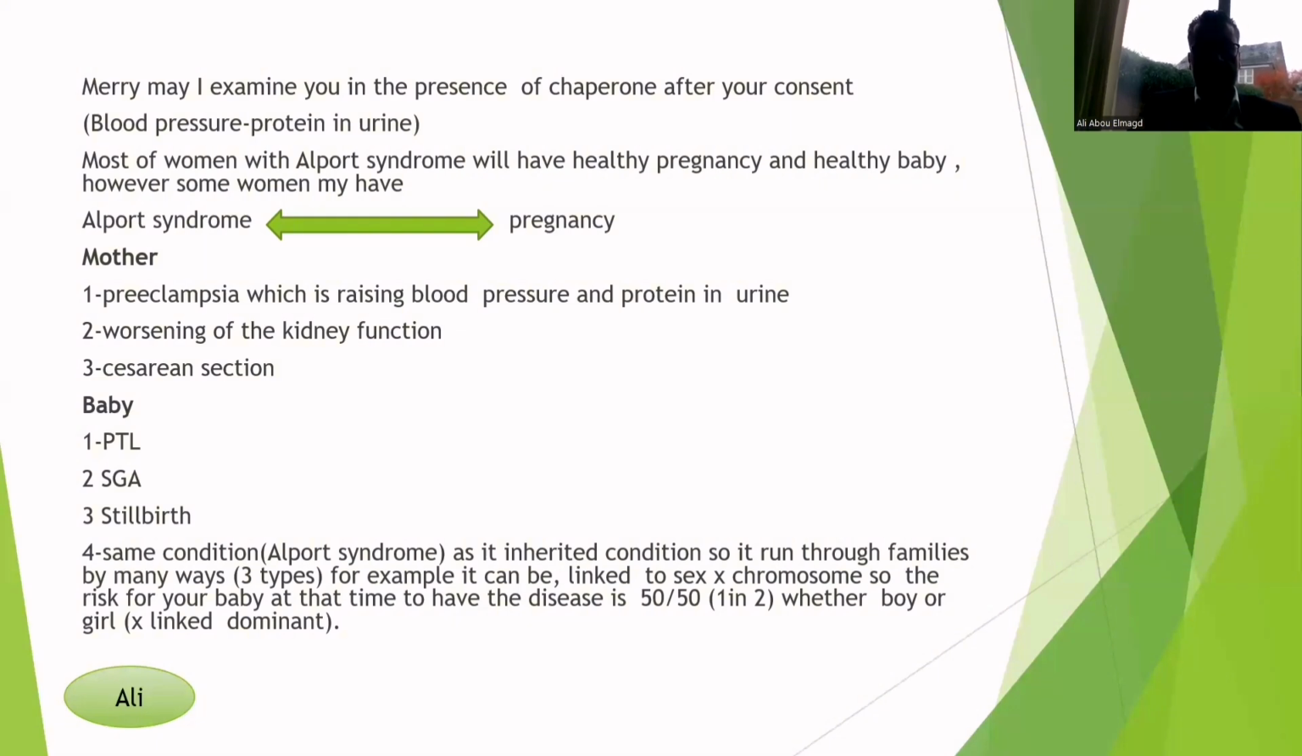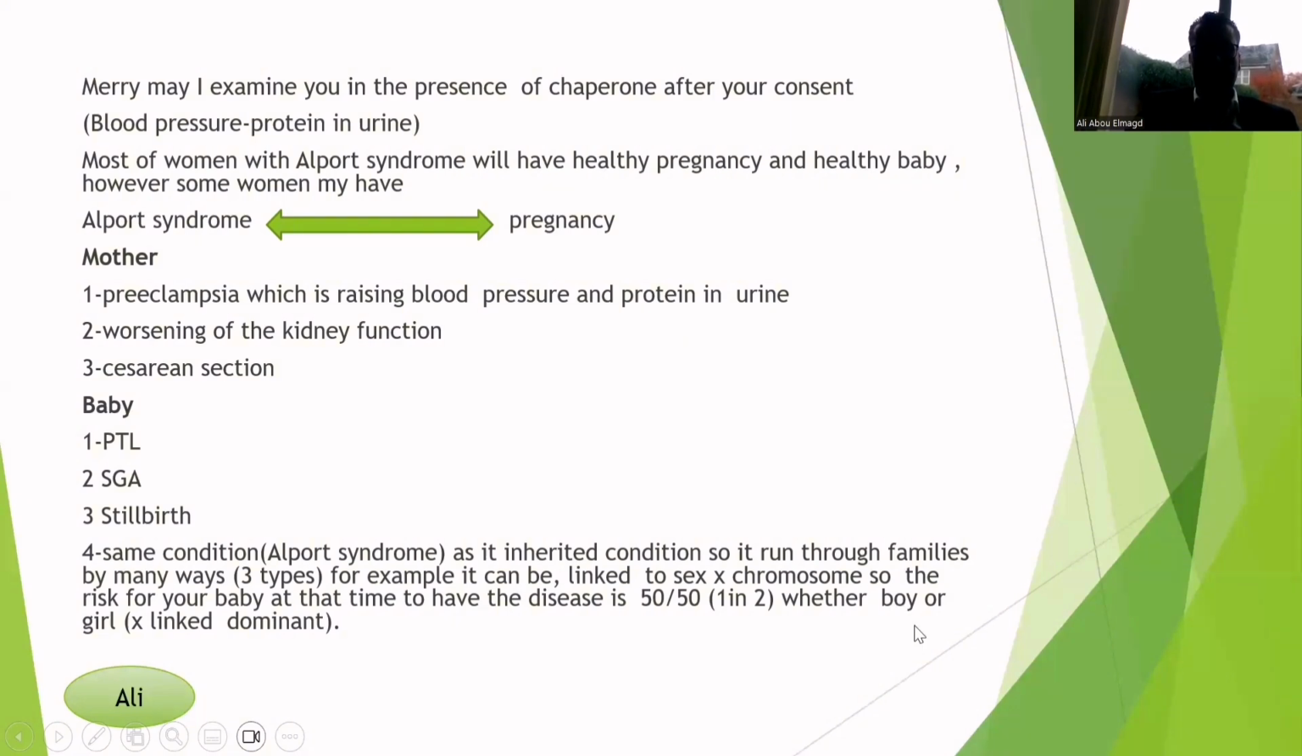This delivery may end by cesarean section. The baby may grow smaller than expected, which is SGA, or may be delivered early. This is called preterm labor, and in very rare cases, the baby may die inside the womb. It's called a stillbirth. The most important thing is that this is an inherited condition, and it may run to the baby.